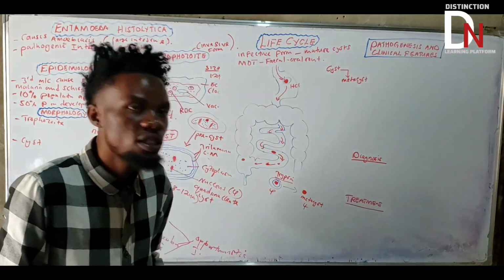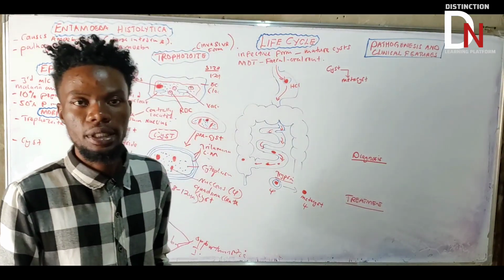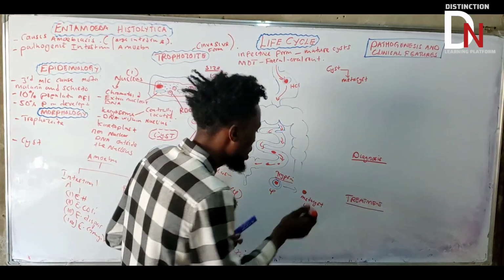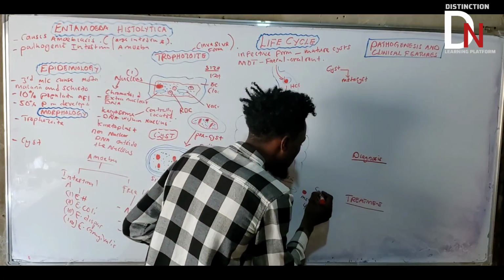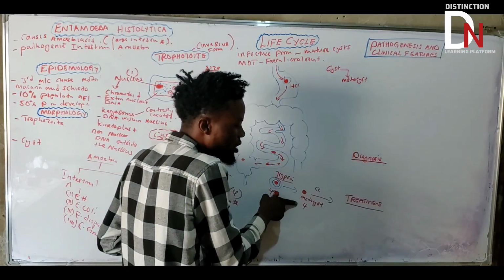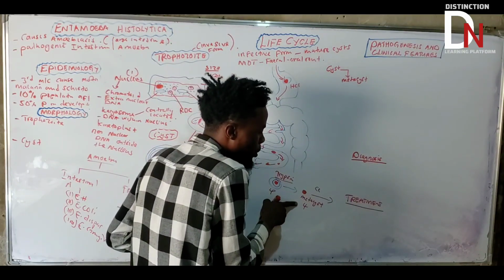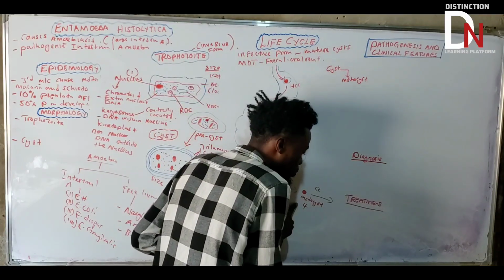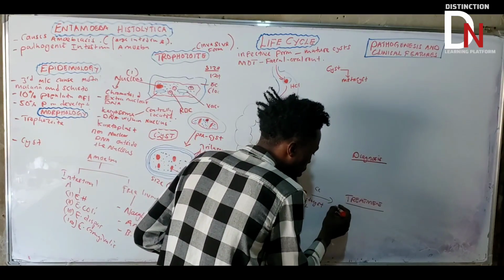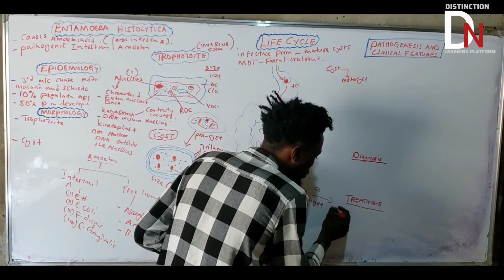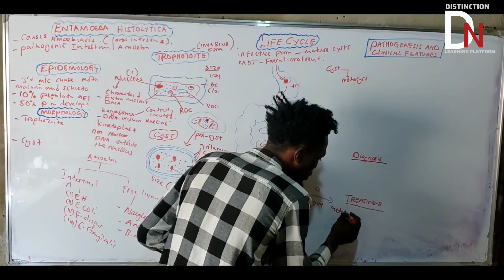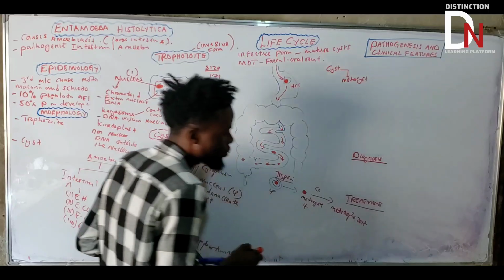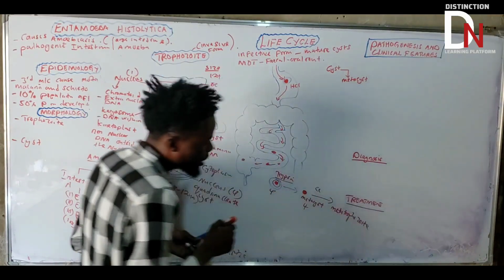Now, for this metacyst to be converted into something that we need, the nucleus is going to start dividing. So the moment the metacyst reaches the cecum or the colon there, it will be converted into what we call a metatrophozoid.